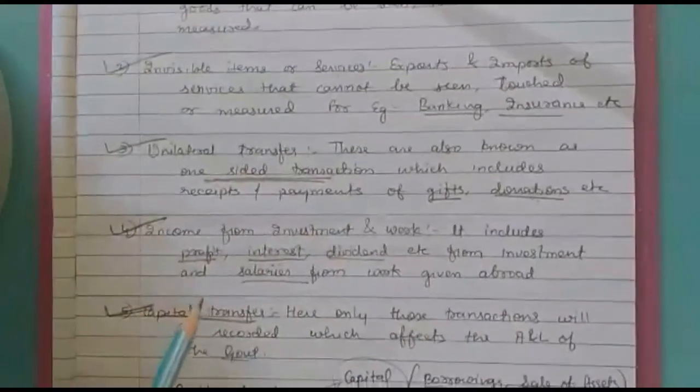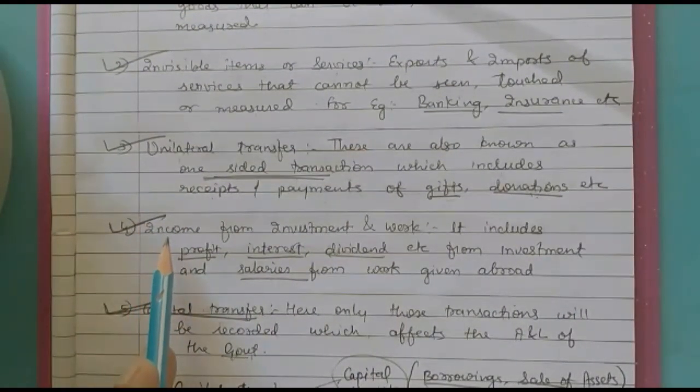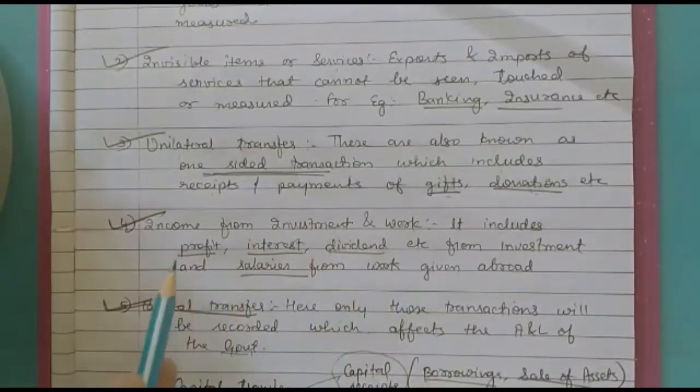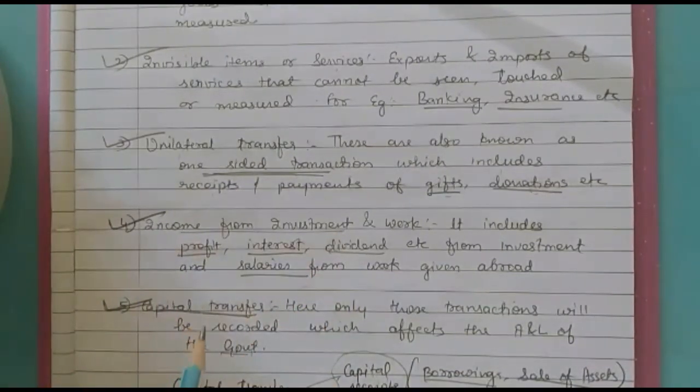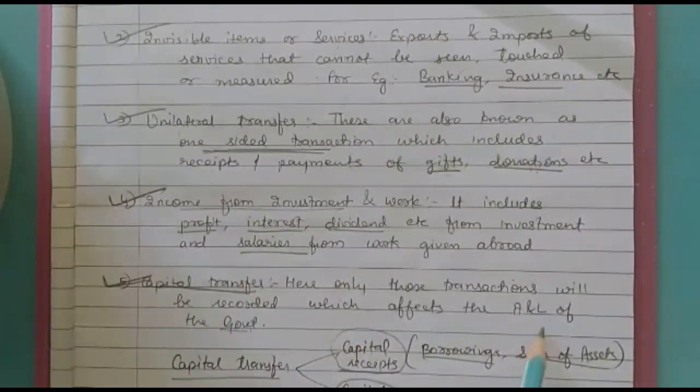Income from investment. If the resident of the country has invested in some other country, then he will be receiving some income from that country. That also will be recorded in the balance of payment under the category of income from investment. Last is capital transfer. Here only those transactions will be recorded between the resident of the country and the rest of the world which affect the assets and liabilities of the government.